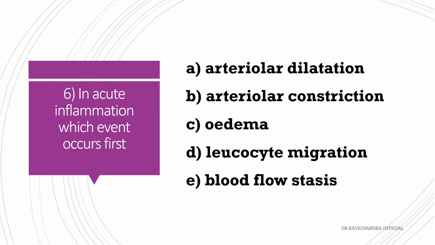In acute inflammation, which event occurs first? Arteriolar dilatation, arteriolar constriction, edema, leukocyte migration, blood flow stasis. The answer is first constriction, then dilatation. So the answer is arteriolar constriction is the first event in acute inflammation.